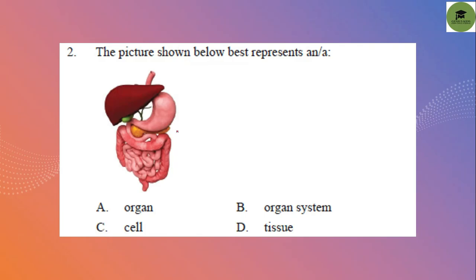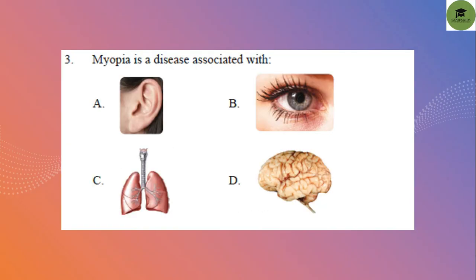Second one: the picture shown below represents an... In this figure, if you see, there is the liver, stomach, large intestine, small intestine, everything is there. So we can say that this is an organ system. This is option B. This is an organ system, and this is a digestive organ system. Okay. So this is your correct answer. Next question.